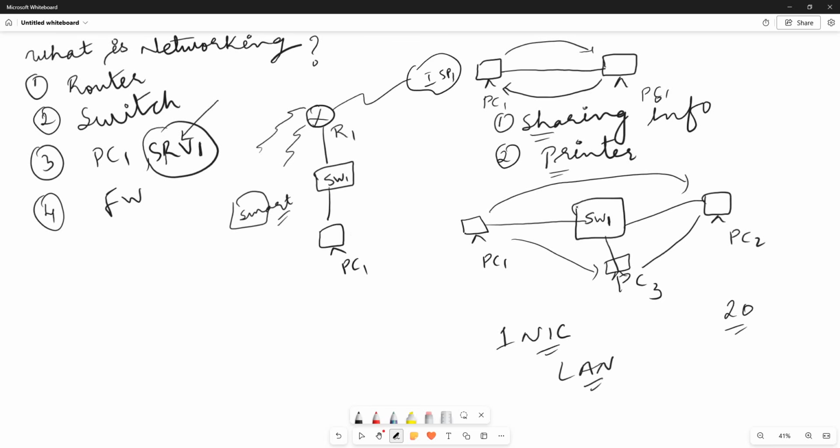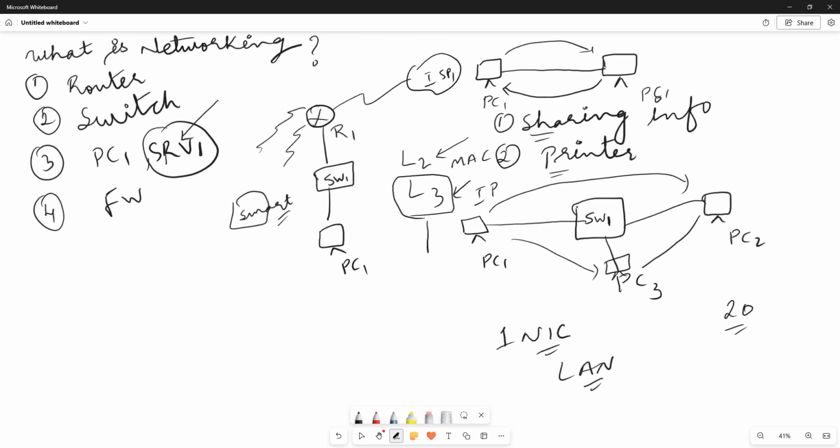We have two types of switch: the layer 2 switch and the layer 3 switch. A layer 2 switch works on the MAC address, a layer 3 switch works on IP also, and by default a layer 3 switch works like a layer 2 switch until and unless we enable the layer 3 feature.